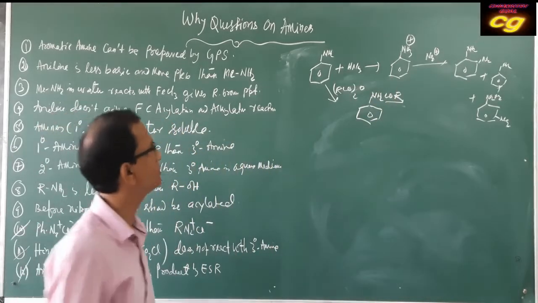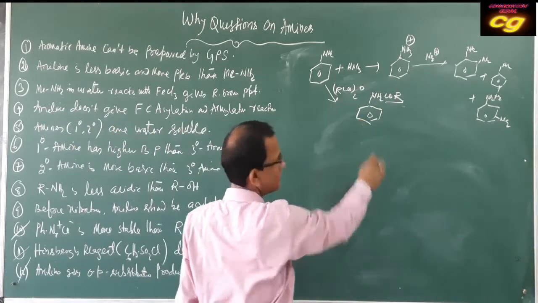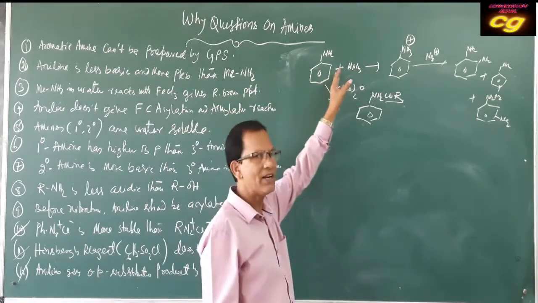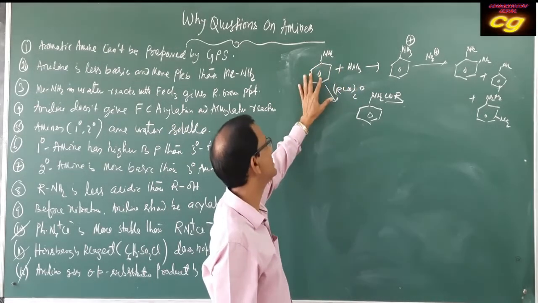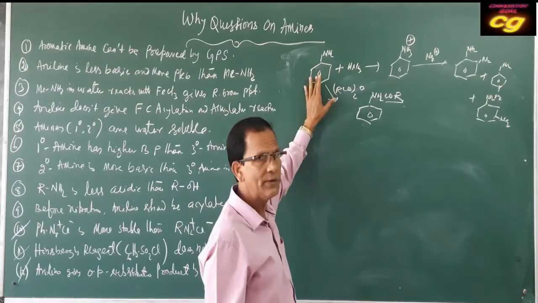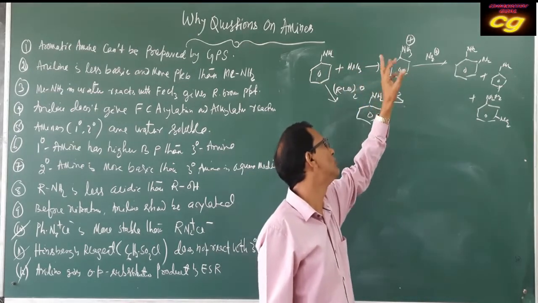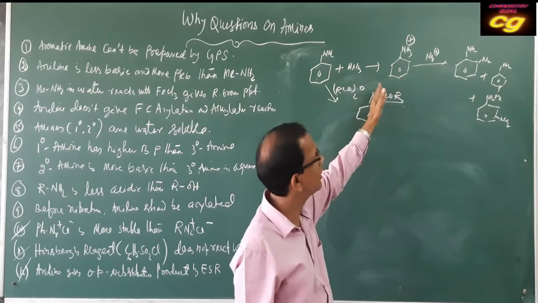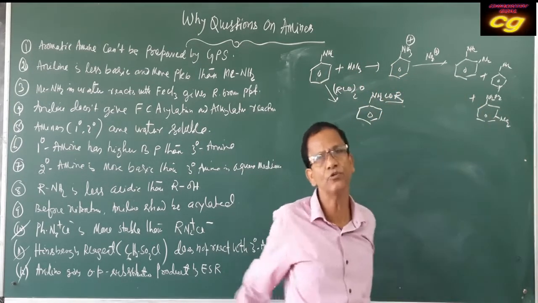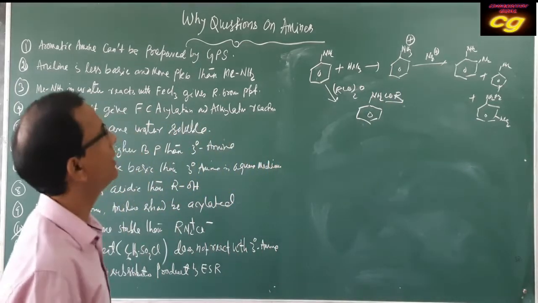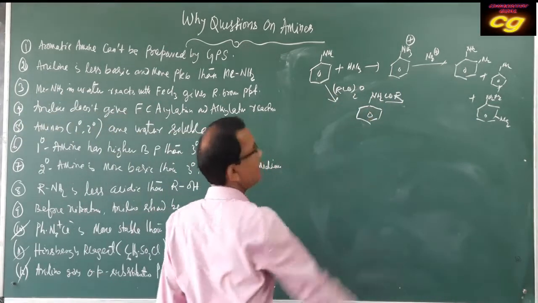So before nitration, aniline should be acylated, because if direct nitration is done, nitric acid oxidizes aniline forming anilinium ion, which gets substituted forming an ortho-para-meta substituted product. That's why before nitration it should be acylated.